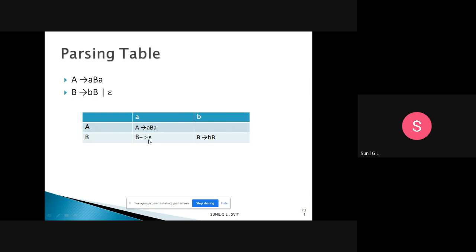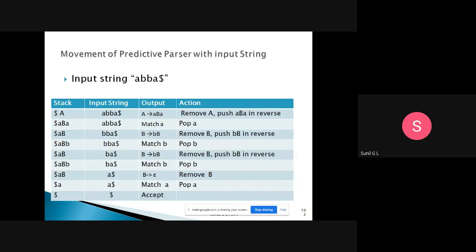When epsilon comes, we need to take the follow of the non-terminal. Here, the follow of B will be small a. So when the input symbol is a and the non-terminal at the top of the stack is B, at that time we need to take the production B tends to epsilon. Like that we need to construct the parsing table, and then we need to trace the predictive parsing table with the input string.